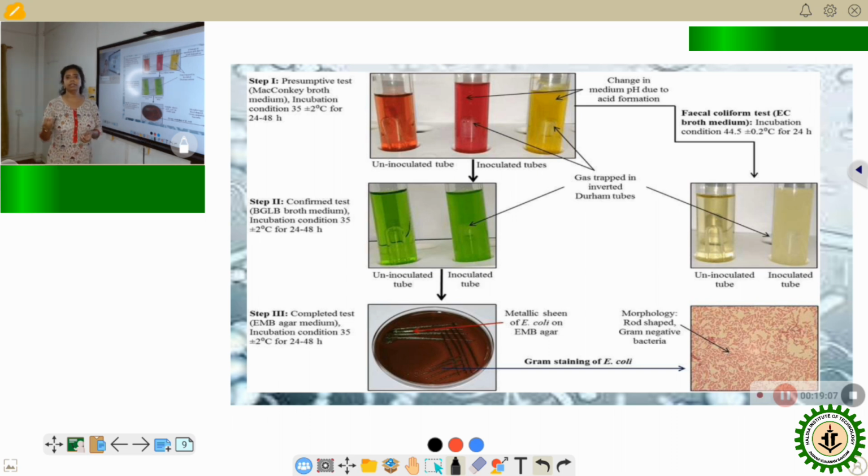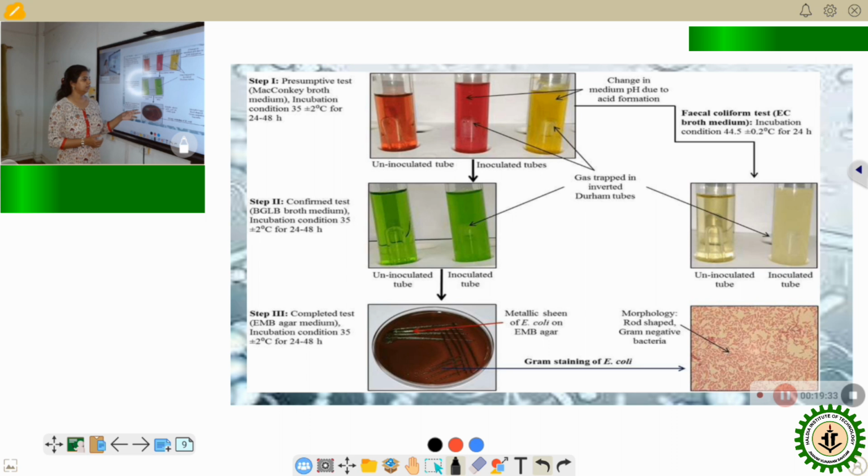So we'll inoculate the agar plates with the sample and we'll keep them at 35 plus minus 2 degrees Celsius for 48 hours. After 48 hours, if green shiny colonies with metallic shine and dark centers are found, that means E. coli is present, as you can see in the figure.